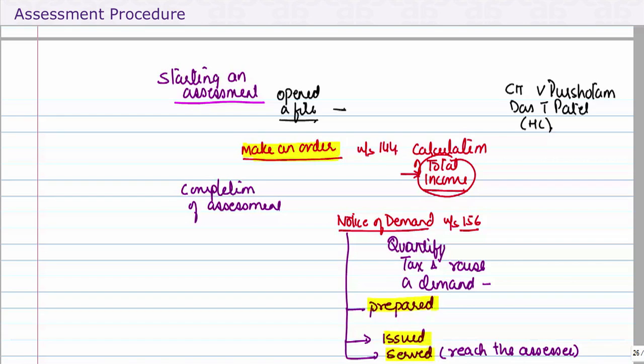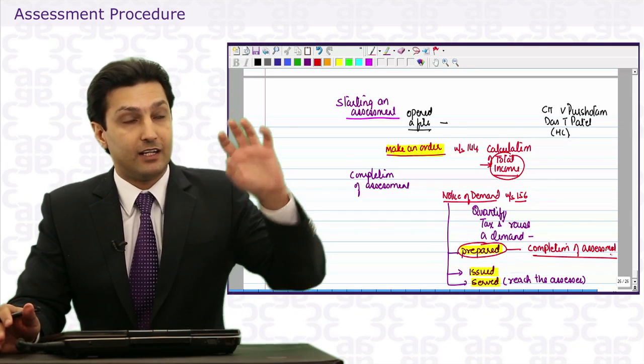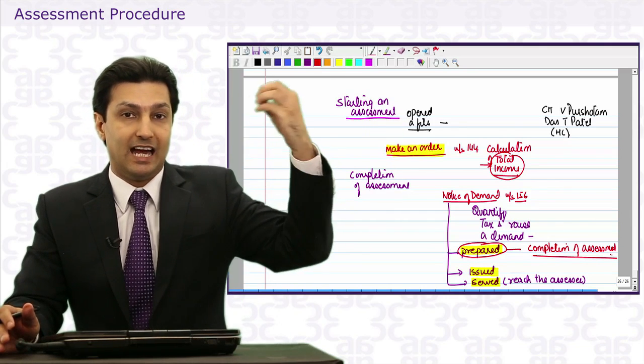Out of these, as per the judgment in CIT versus Purushottam Das T. Patel, we learnt that this is the date of completion of assessment. So the date the notice of demand is prepared is the date the assessment is said to be complete. After that, the notice will be issued and served.